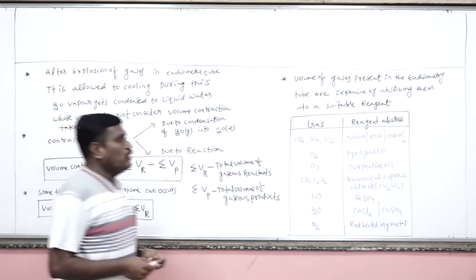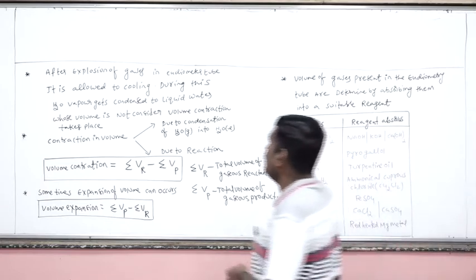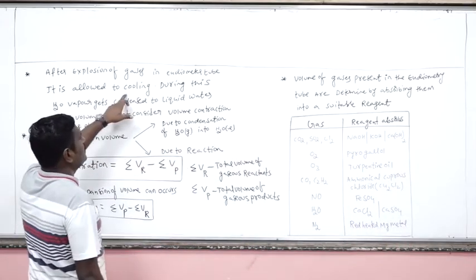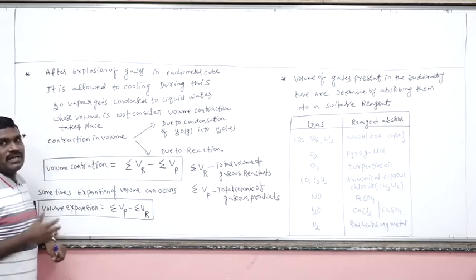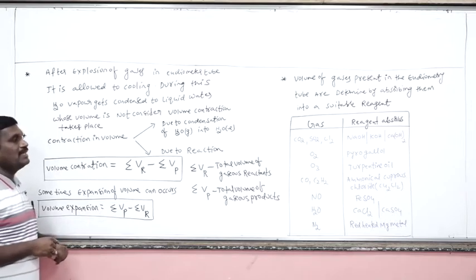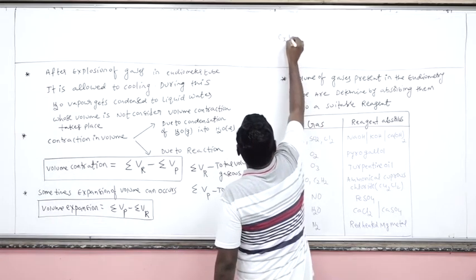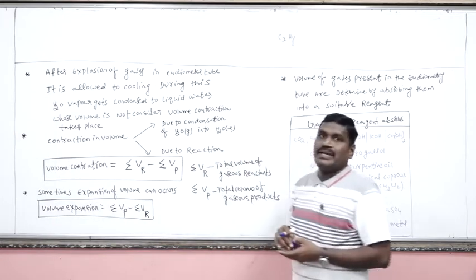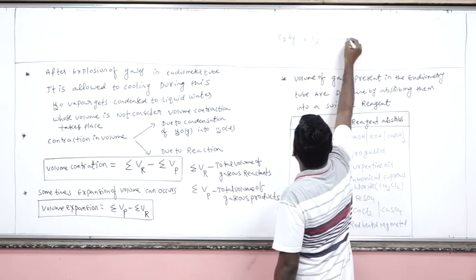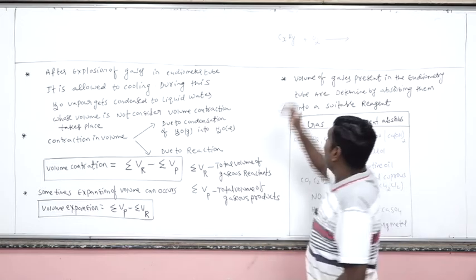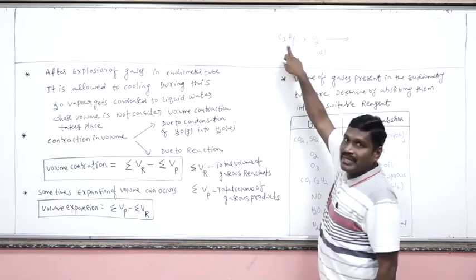Now, in the eudiometer tube, after explosion of the gases, it is allowed to cool. During this cooling, what happens? Generally, after explosion, what components are present in the eudiometer tube? Suppose we have some hydrocarbon, containing carbon and hydrogen. This is subjected to combustion or oxidation with an excess amount of oxygen. Now what happens? This hydrocarbon gets oxidized.